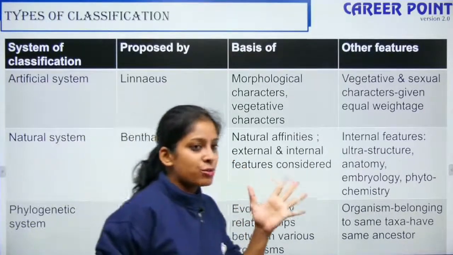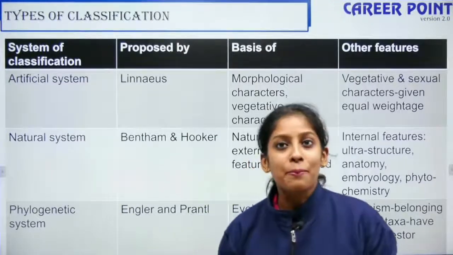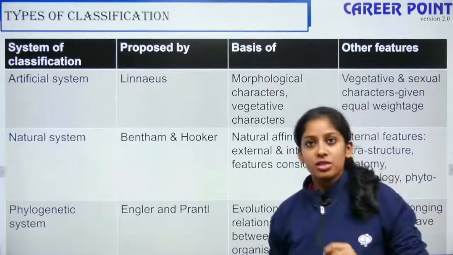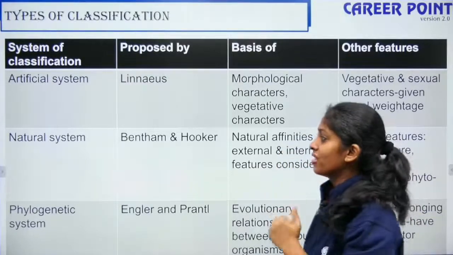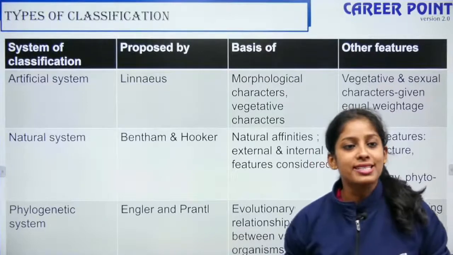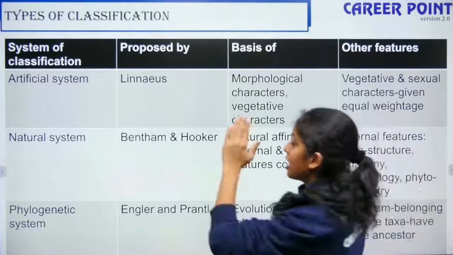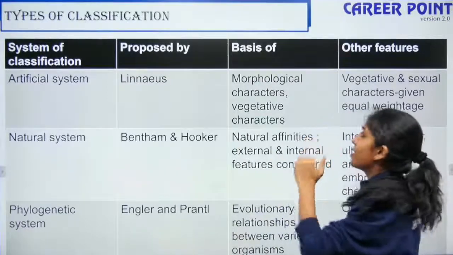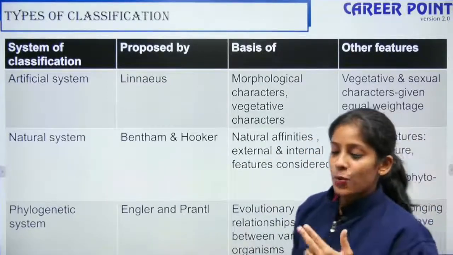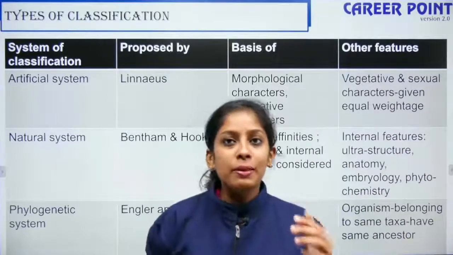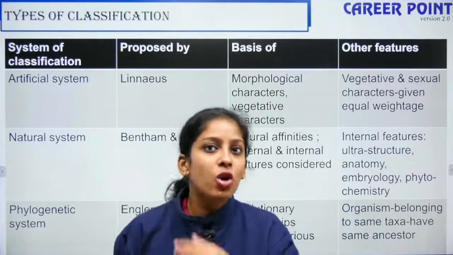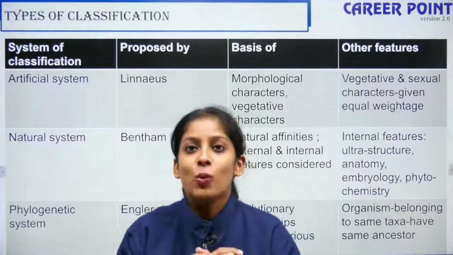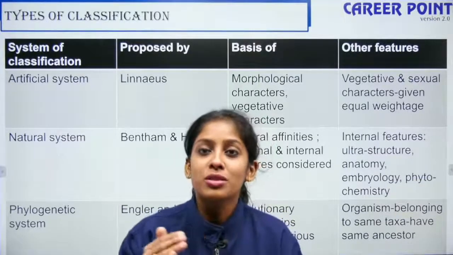There are 5 types of classification, but 3 are main types. What are the 3 types of classification? You have the artificial system, the natural system, and the third one is the phylogenetic system. The artificial system was proposed by Linnaeus, on the basis of morphological characters and vegetative characters. Morphological characters are your external appearance. Vegetative parts of the plant include the root, stem and leaf.